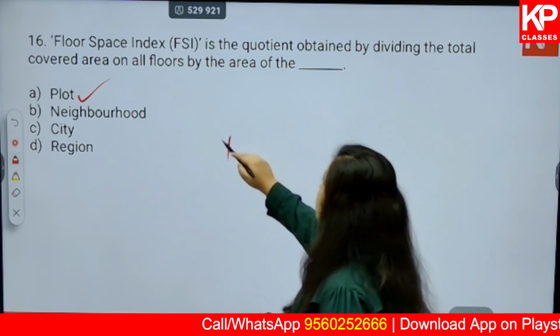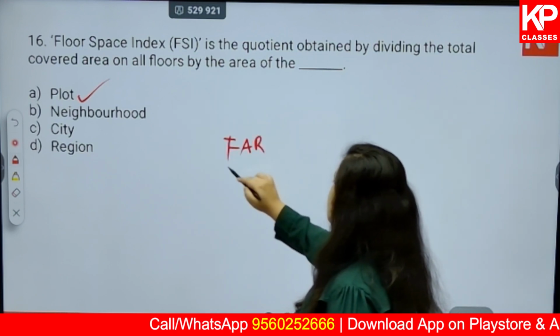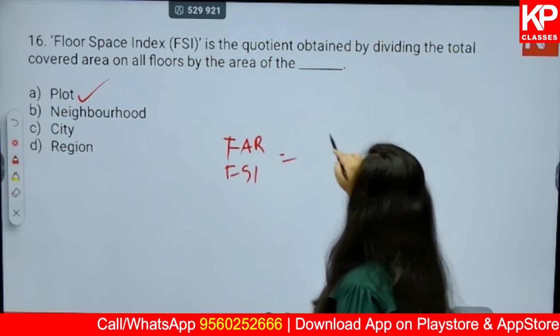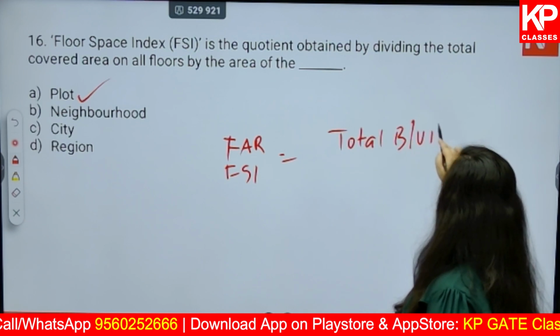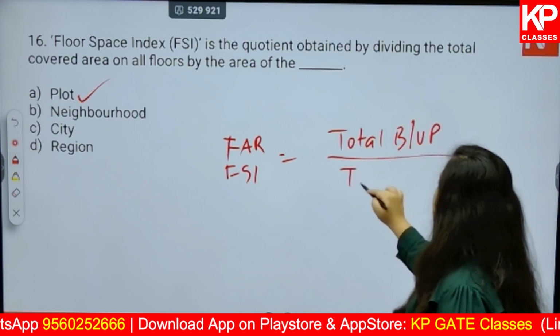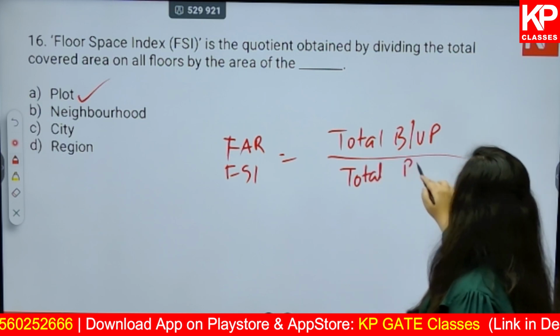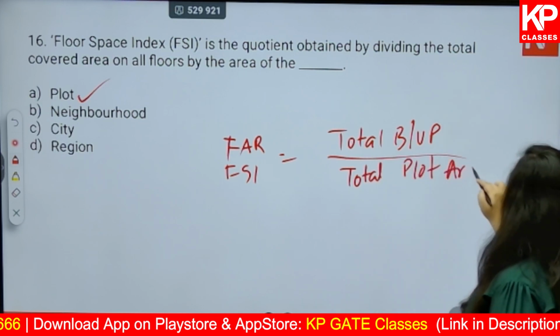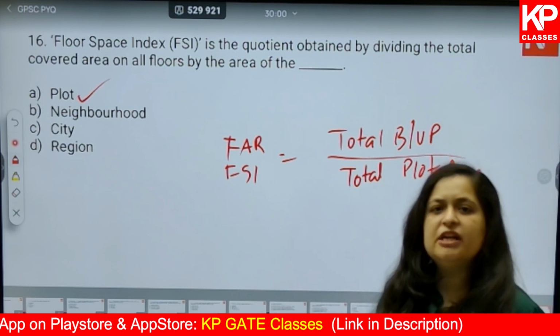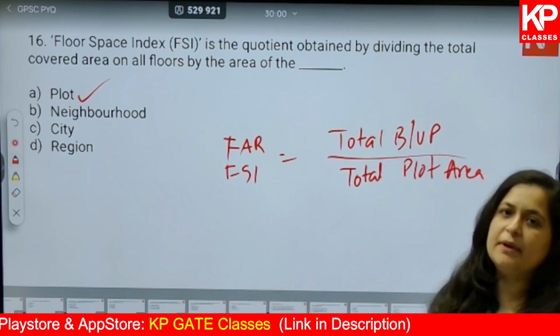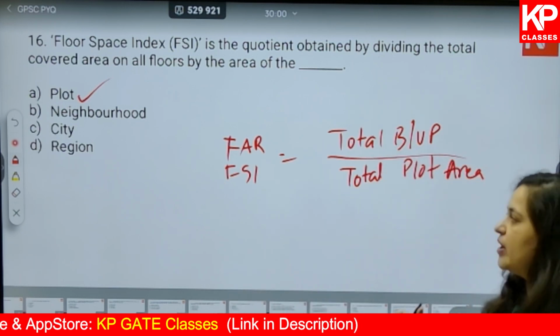So FAR or FSI is equal to total built up area divided by total plot area. You can write this formula down, and in your examination even basic numerical questions can be asked from this understanding. Okay, so very important for you.